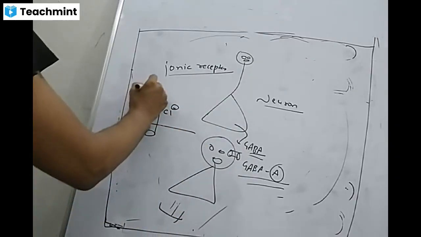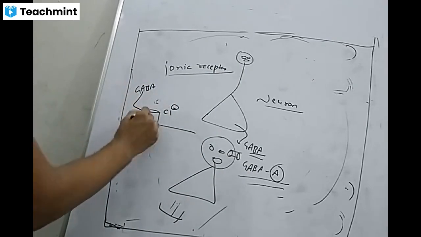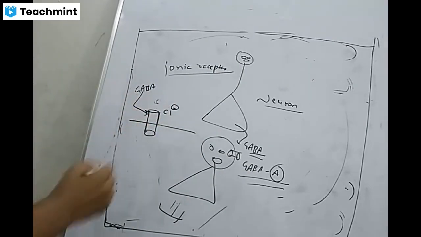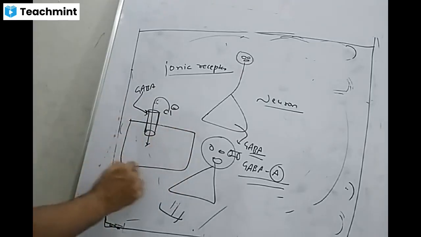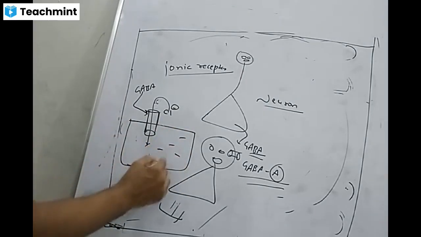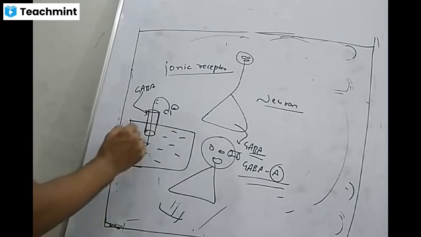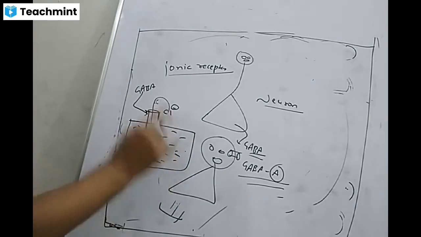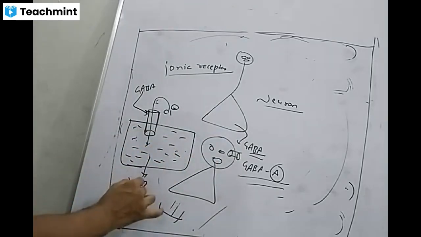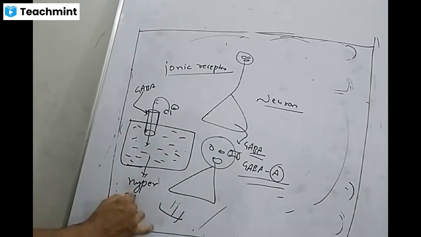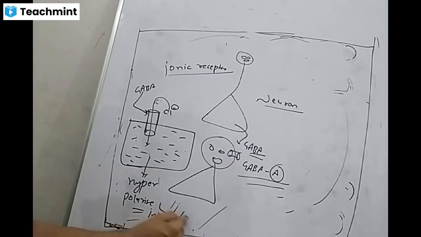Whenever GABA binds with the chloride channel, chloride will enter inside the cell and make the cell more and more negative. If you make a cell more and more negative, the cell will hyperpolarize. Hyperpolarized means the action potential will be inhibited.